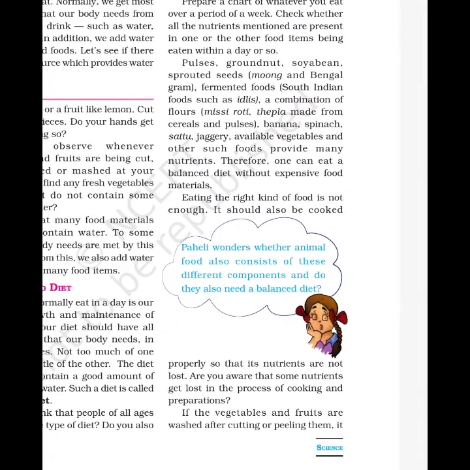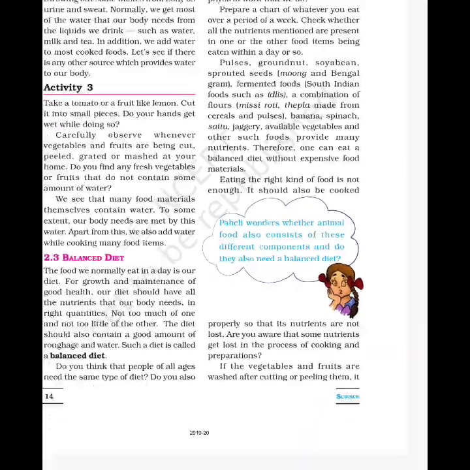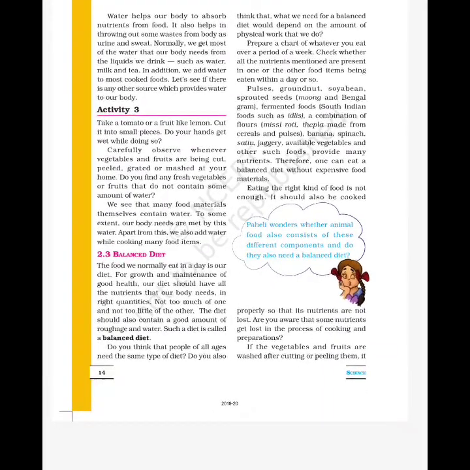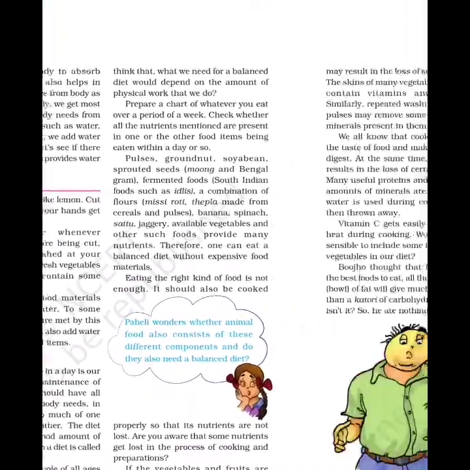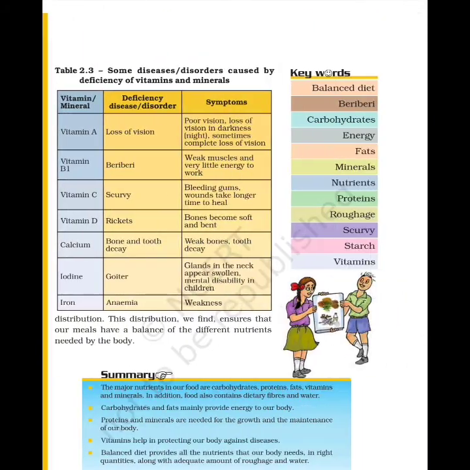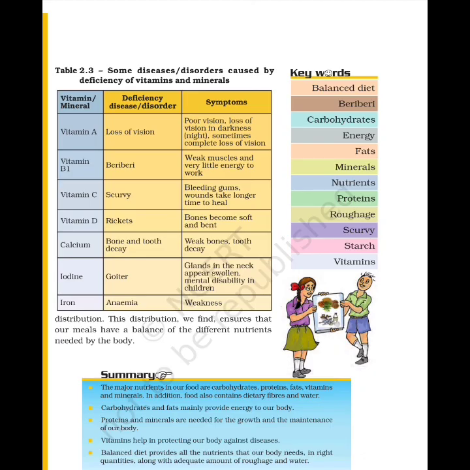With this, we have completed our second chapter of science. Let's have a brief summary of this chapter. In this chapter, we studied about major nutrients required for our body: carbohydrates, fats, proteins, dietary fibers or roughage, water, minerals and vitamins. What is a balanced diet?